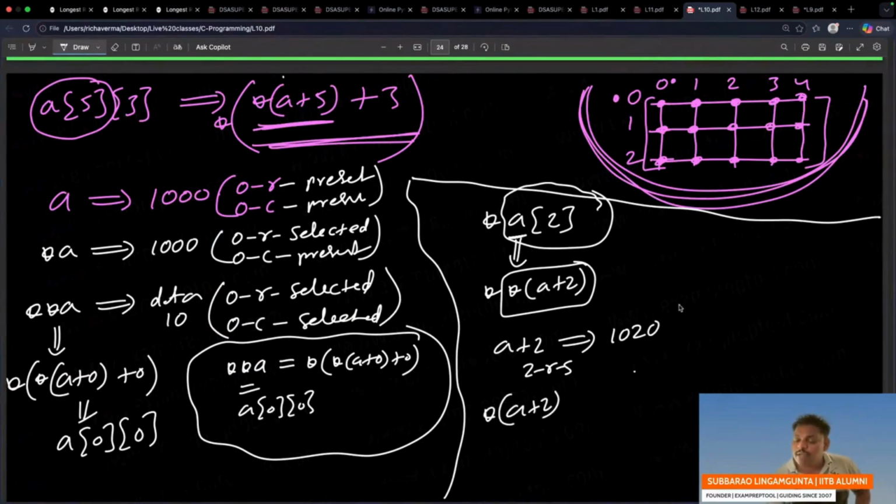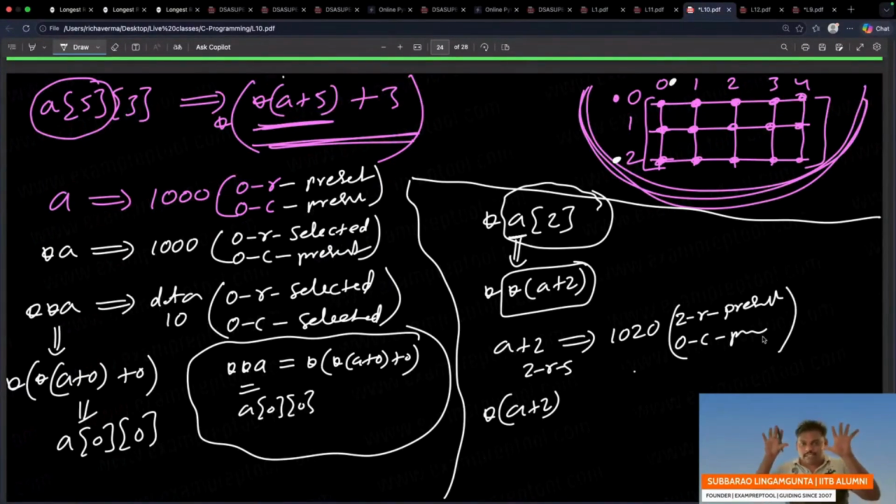Remember everyone, as of now, if you observe clearly, 2 rows are skipped. See, not even one star is done till now. So 2 rows skipped, now you are at the second row. Second row present, not selected. And one more thing is the column has not changed. You have not done anything in the column. See, the first plus is only for row. So 0th column present. That means you are in the second row, 0th column. You are here. No star happened till now. It is simply present.